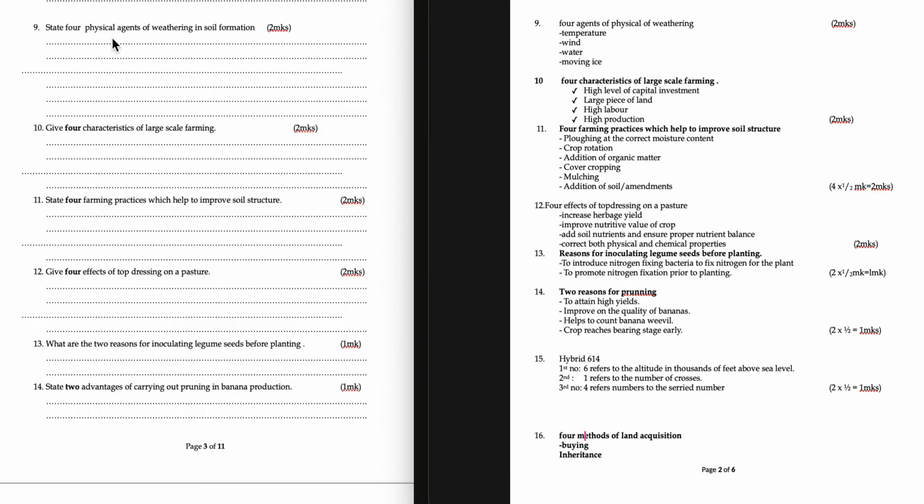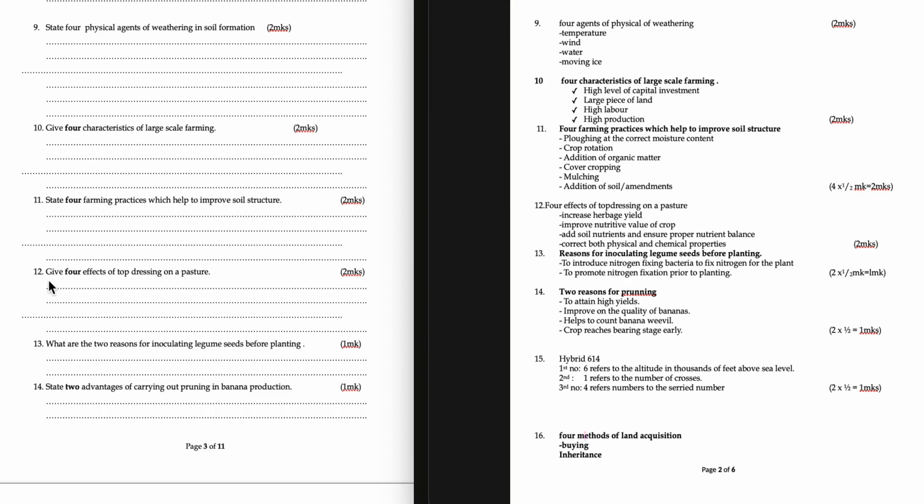Question 9. State 4 physical agents of weathering in soil formation. Temperature, wind, water, moving ice. Question 10. Give 4 characteristics of large-scale farming. High level of capital investment, large piece of land, high labor, high production. Question 11. State 4 farming practices which help to improve soil structure. Plowing at the correct moisture content, crop rotation, addition of organic matter, cover cropping, mulching, addition of soil.